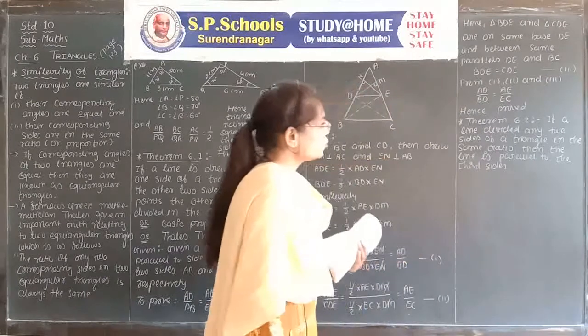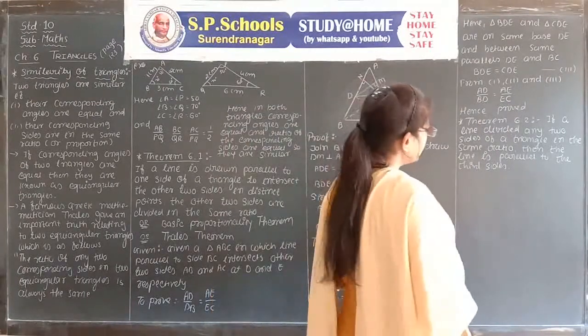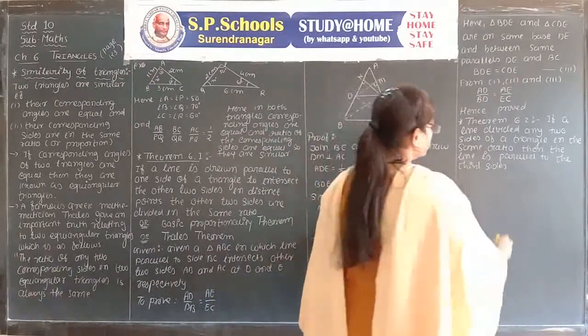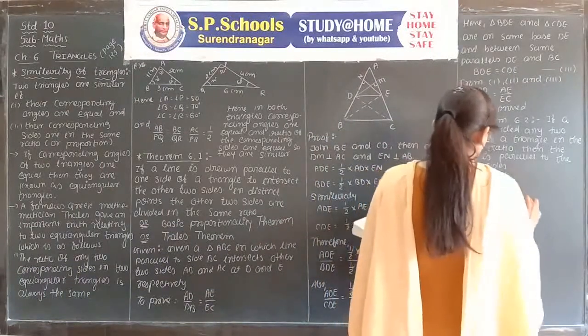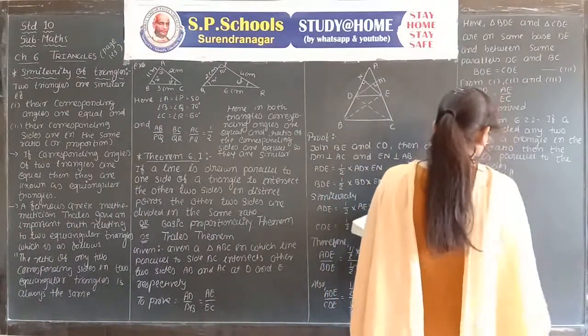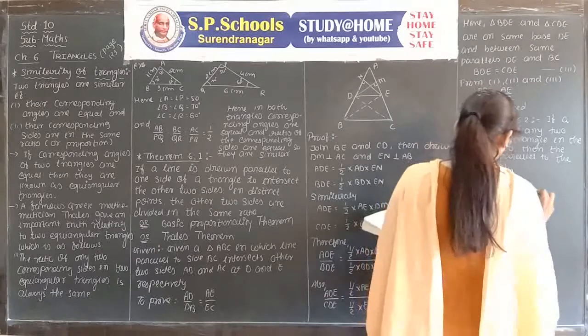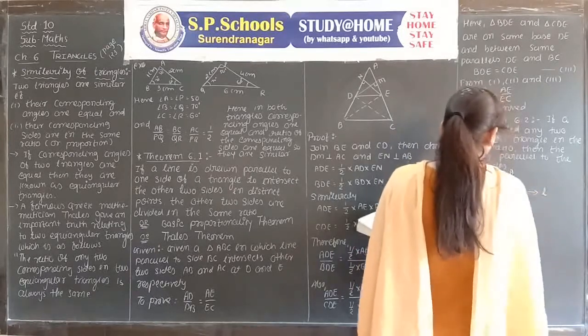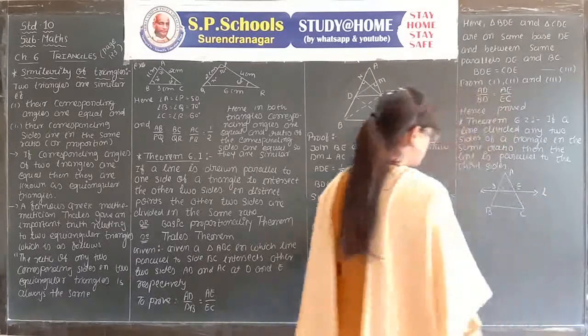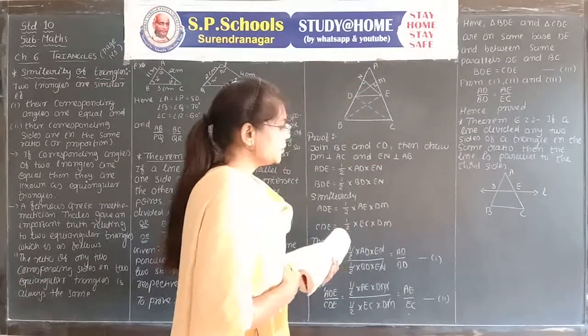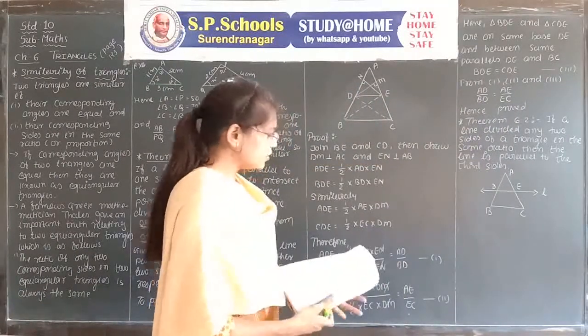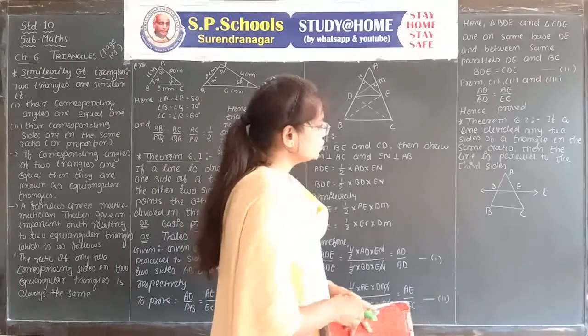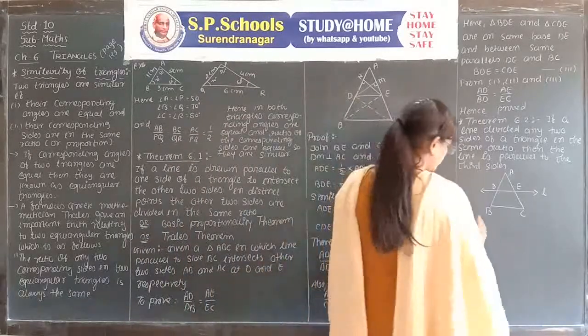If a line is drawn that divides any two sides of a triangle in the same ratio. Let us take triangle ABC. Line L divides AB and AC in the same ratio, meaning AD upon DB and AE upon EC are equal, then the line is parallel to the third side. Line L is parallel to BC.